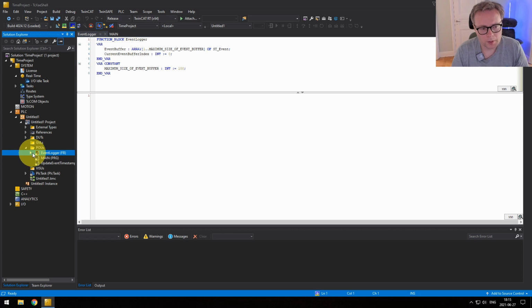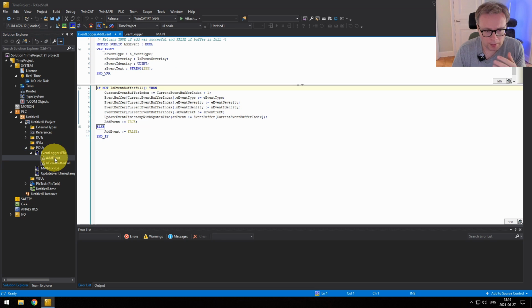But to do that first, we need to provide some interface. So my idea is here that we will still have this code add event, but once an event is added into the event logger, then we write the event to the persistent storage through an interface. But it's actually not the event logger that will write the persistent data. For that, we will have individual function blocks for whatever format that we want to store in.